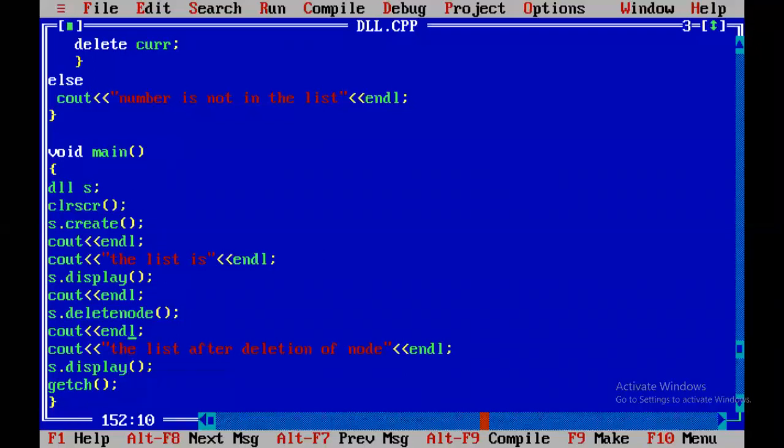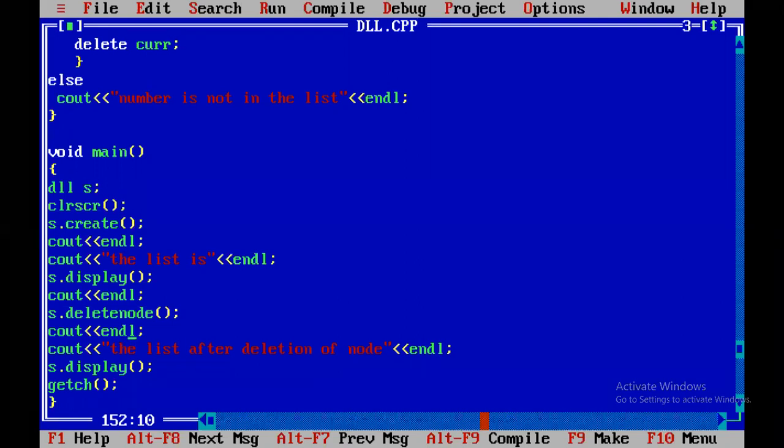After that, you have to write a menu-driven program. Once you write the menu-driven program, then it will be very good. Tomorrow I will show how to develop a menu-driven program. Here we have given 5 modules, but we have not developed a menu-driven program. One by one we tested them. After testing all the modules, it is necessary to develop the menu-driven program.